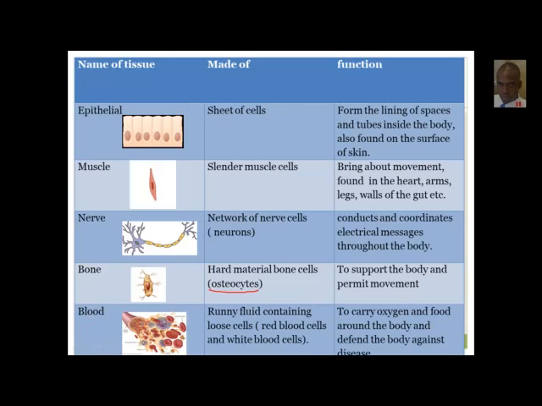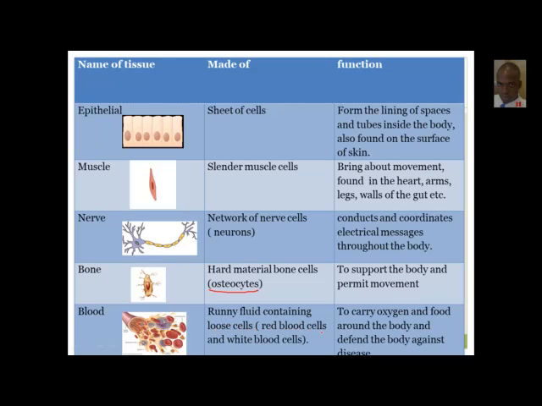Next one down here we have is blood. Blood is a connective tissue, but blood is a funny type of tissue. Not really funny, but the fact is that blood is a runny fluid containing loose cells. For all of the other tissues, these cells are kind of stationary, and they stick to each other. But blood is a runny fluid containing loose cells, and these cells include the red